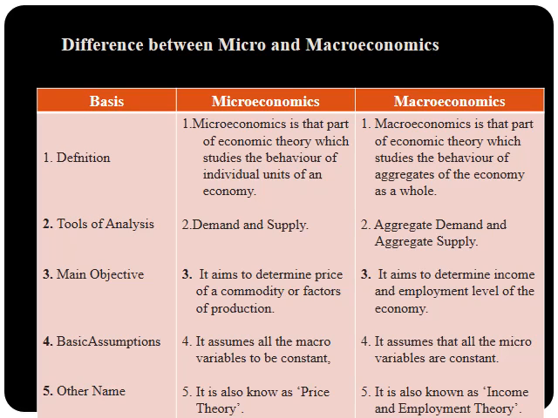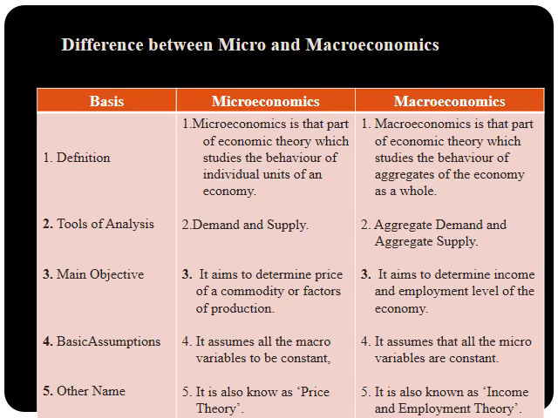Basic assumptions. In microeconomics, we assume all the macro variables to be constant. When we deal with microeconomics, we assume that all the macroeconomic variables are constant. And when we deal with macroeconomics, we assume that all the micro variables are constant.